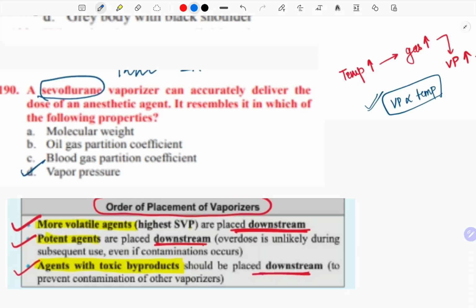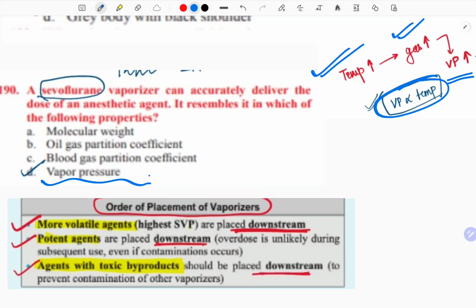Now next question, a sevoflurane vaporizer can accurately deliver the dose of the anesthetic agent. It resembles it in which of the following properties? See, all these inhalational agents basically depend on one property, vapor pressure. Remember, when the temperature increases, the gas actually converts from liquid or solid phase to gases more, and that creates more pressure on the walls, resulting in high vapor pressure. So temperature is directly proportional to vapor pressure, and this is one of the most important properties for these gases.